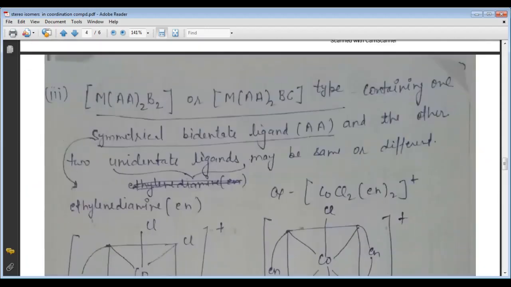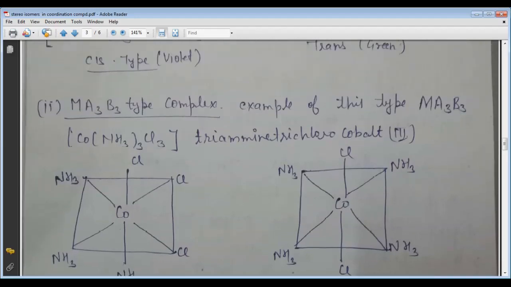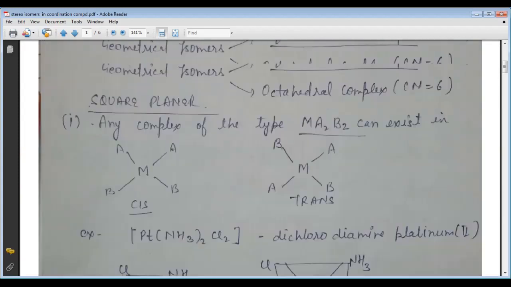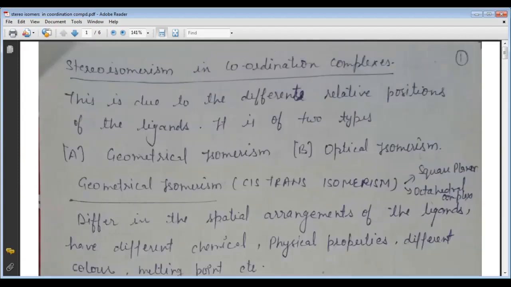I want to repeat the topic again. As we know, stereoisomerism occurs in coordination complexes. In the transition metal complex, two types of isomers are present. The first is structural isomers, and the second type is called stereoisomers, or space isomerism. In the structural isomerism, in our previous lecture, we have already discussed the definition and types.